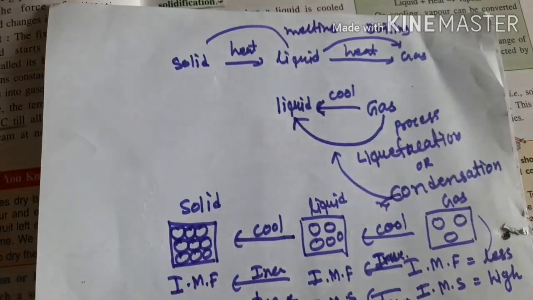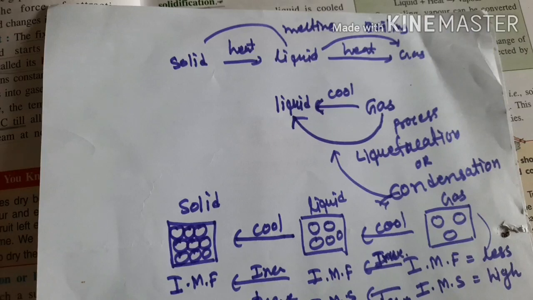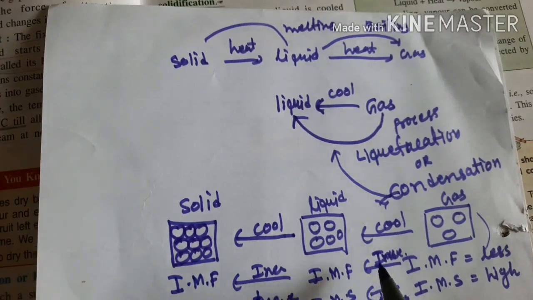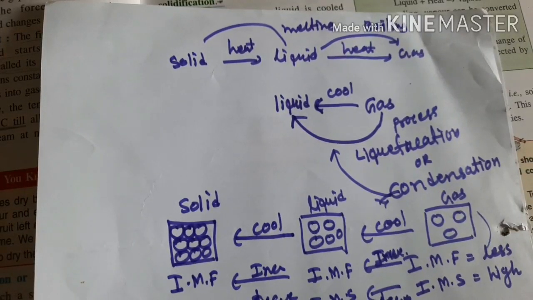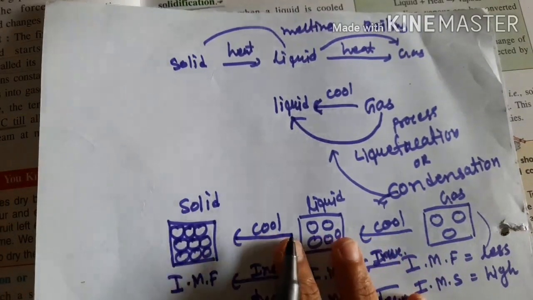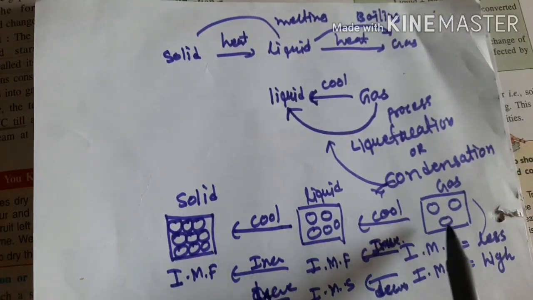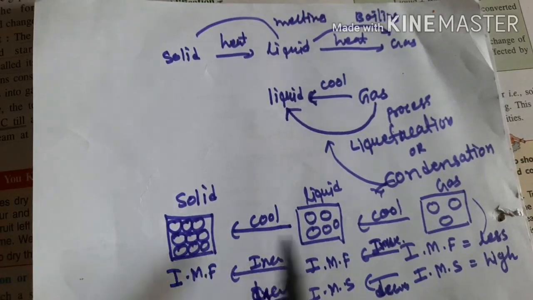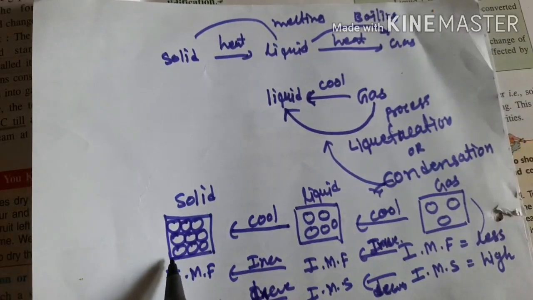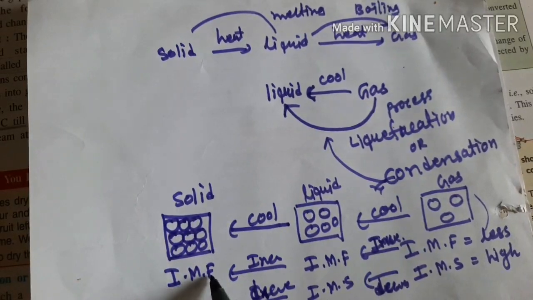Okay, so that increasing and decreasing, just understand it, don't try to memorize it by heart. First you understand what I am telling you. If you understand very well, there is no need to memorize, you will write it yourself automatically. What happens is, in the gas the gap between particles is very large, in the liquid it becomes a little less, and in the solid it becomes very small. So we can say that intermolecular space will decrease, and the particles come near to each other, so intermolecular force is increasing.